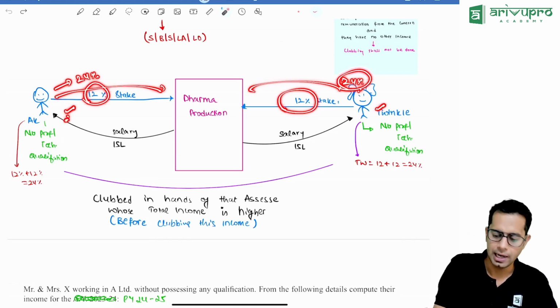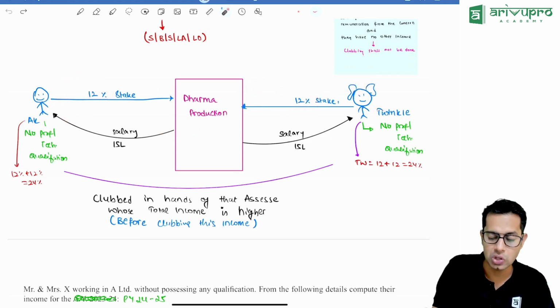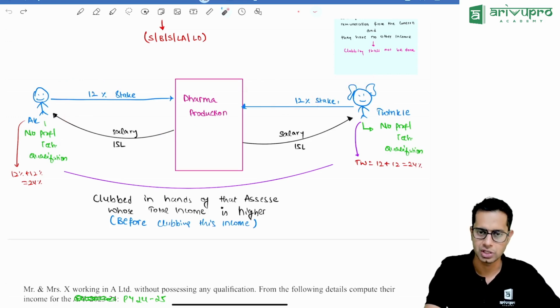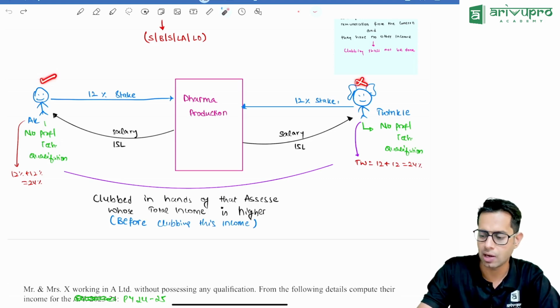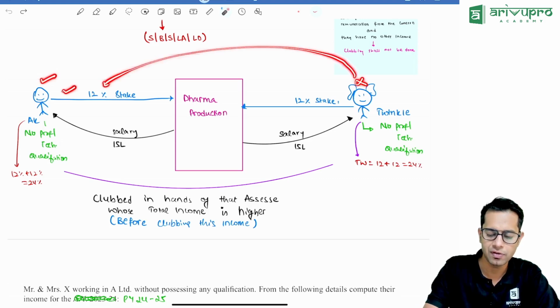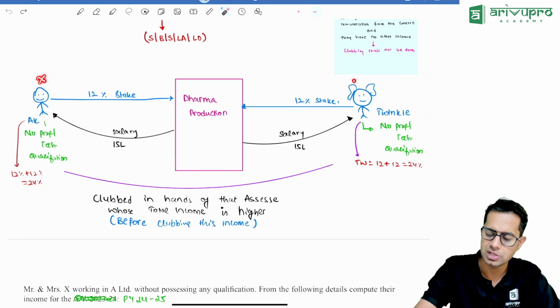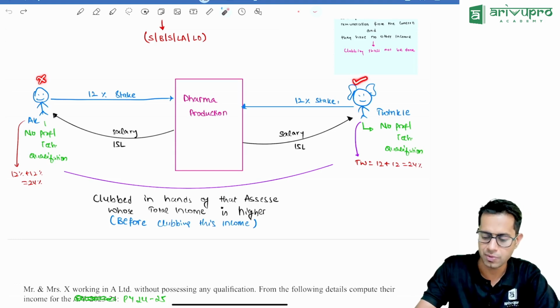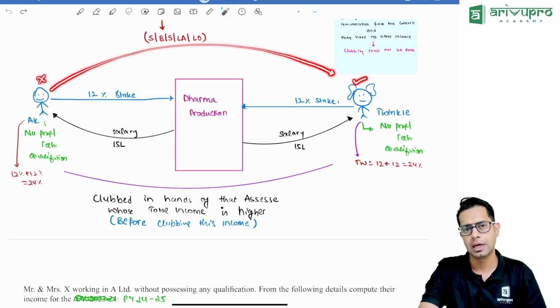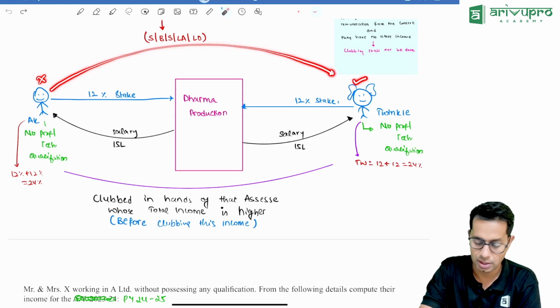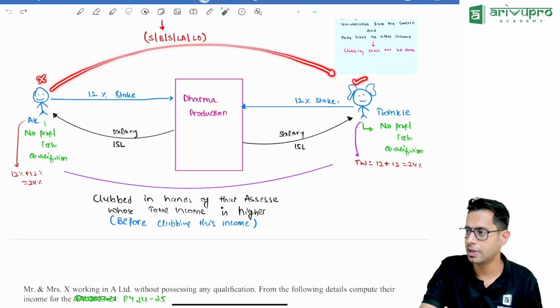Now, if both are having substantial interest, we will see who does not have professional technical qualification. If husband has professional qualification, but wife does not, whatever is paid to the wife will be clubbed in the hands of husband. Similarly, if husband does not have professional qualification, but wife has, whatever amount is paid to the husband will be clubbed in the hands of wife.